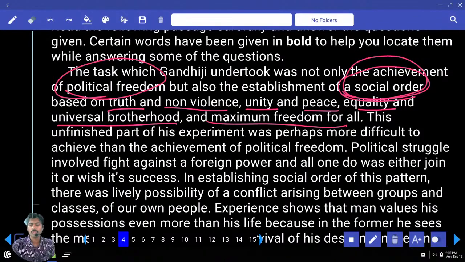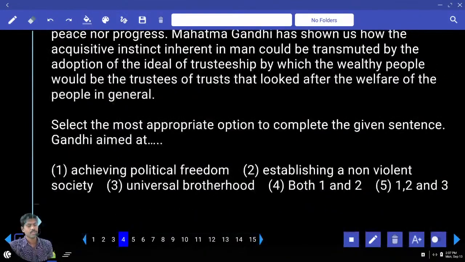Now let's look at the options. Achieving political freedom, yes. Is it in a violent way or non-violent way? Non-violent society, okay. Universal brotherhood is mentioned or not? Yes. So the answer is 1, 2, 3. Fifth option is the right answer.